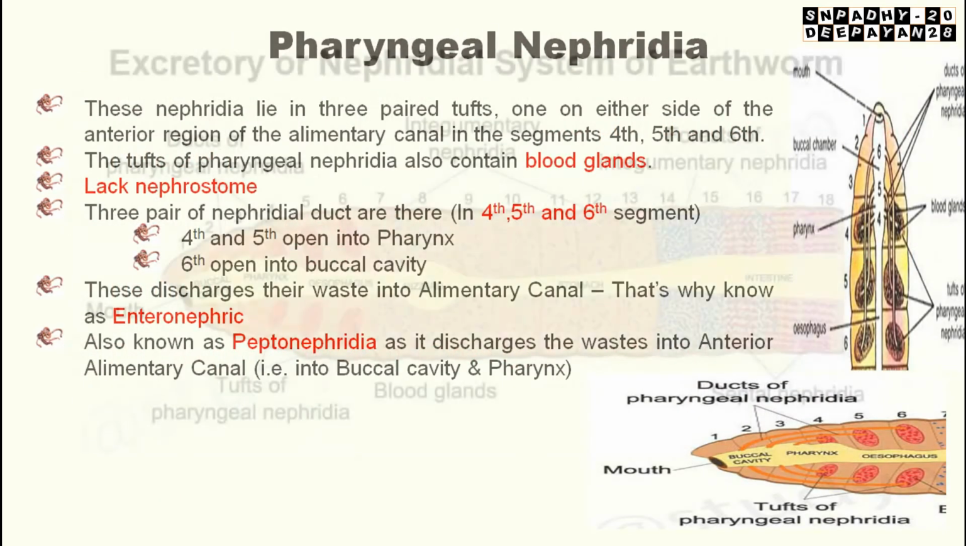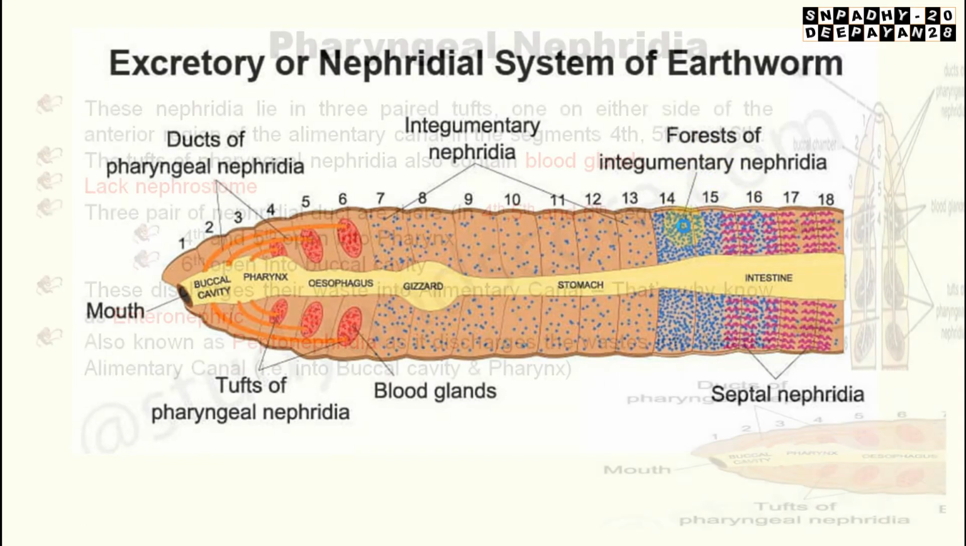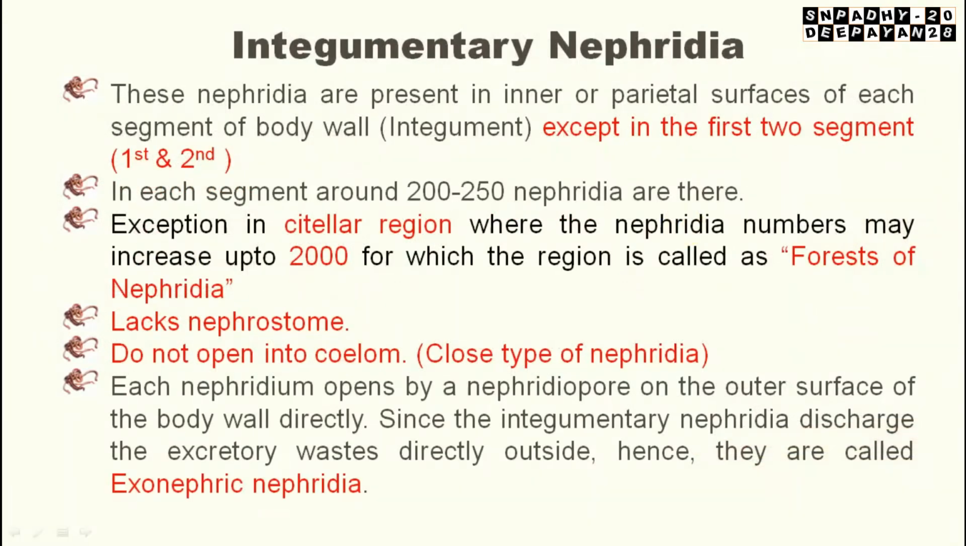In the clitellar region, the number may increase even up to 2000, which is known as the forest of integumentary nephridia, where the number of nephridia is highly increased. That is the forest of nephridia.